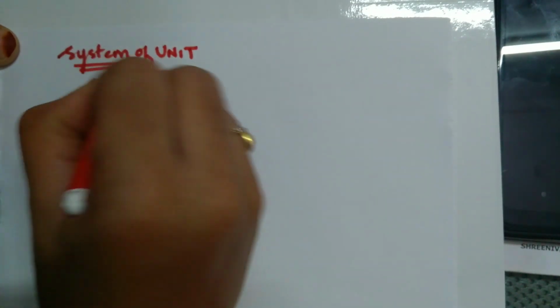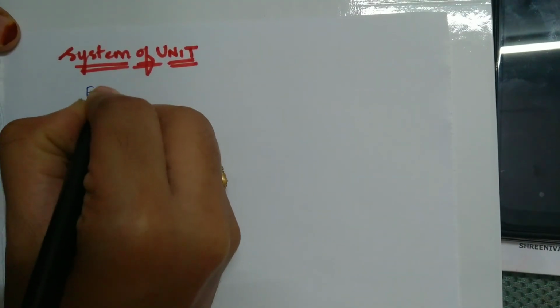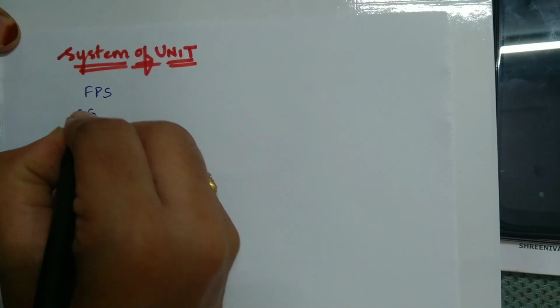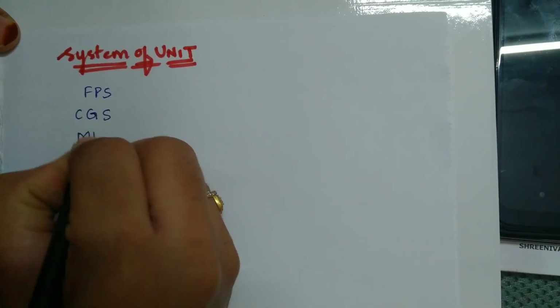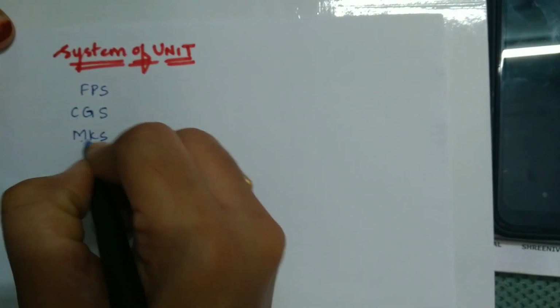This is very basic, but though it is very basic, it is very important. We have the FPS system, the CGS system, and the MKS system. You need to remember this: FPS, CGS and MKS.